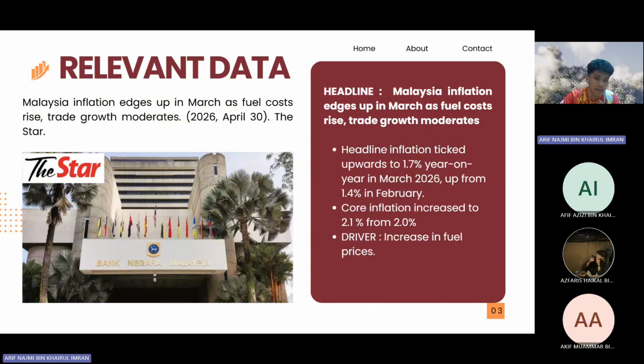Bank Negara Malaysia explained that prices went up because global oil prices rose, which made local retail fuel more expensive. This is a classic example of cost push inflation. When international oil prices spiked, it became much costlier to produce energy, manufacture goods, and transport items. Because shipping and transport affect almost every consumer product, these higher business expenses force companies to raise their prices across the board, driving up the country's overall inflation.